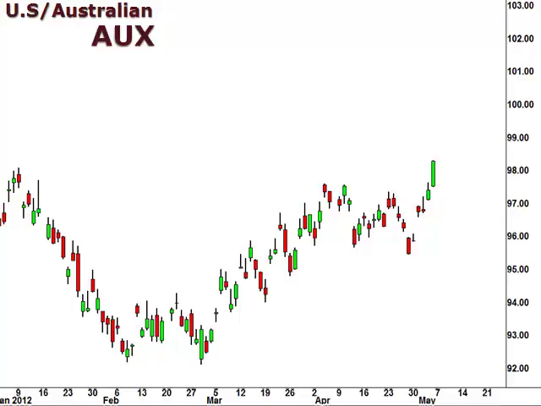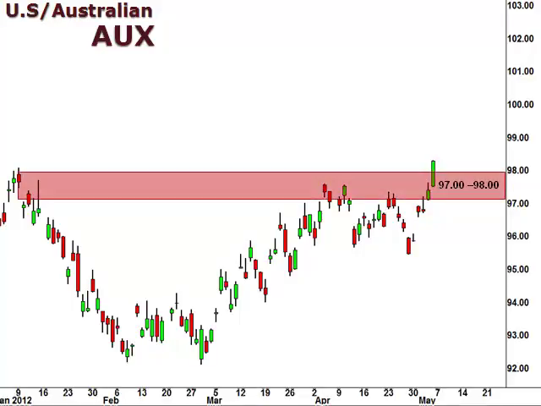Let's take a look at the AUX, the US dollar versus the Australian dollar. Well, the AUX has broken higher, and the 97.98 level now assumes the role of support. As long as the pair holds above this level, we expect to see a continuation higher to test 100.